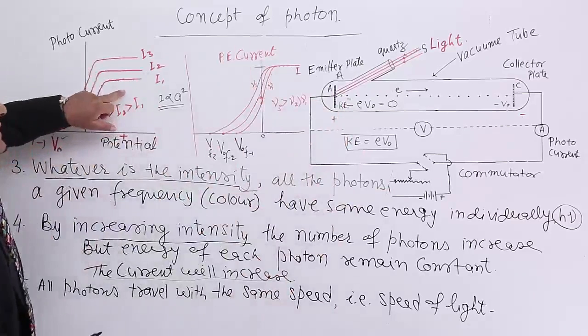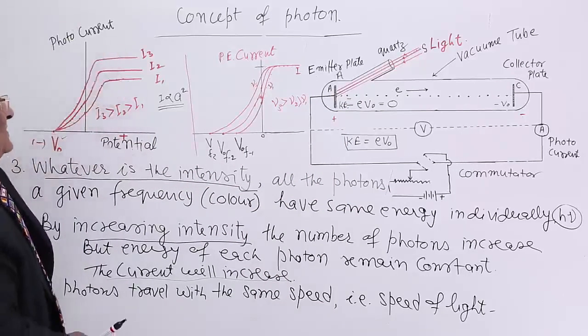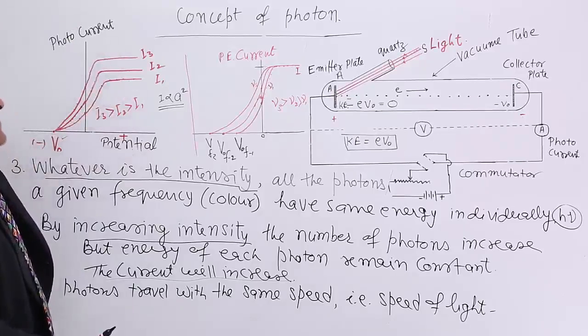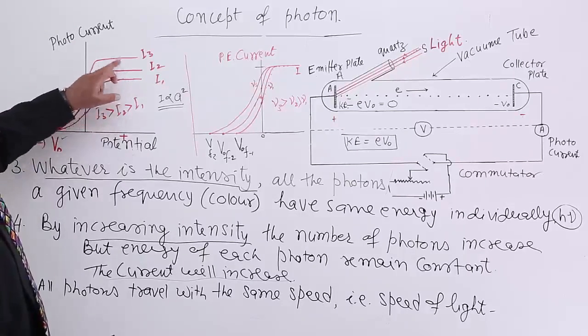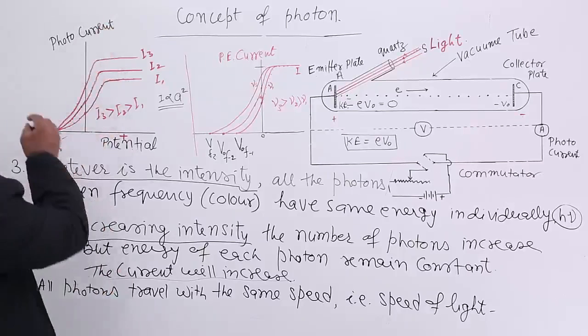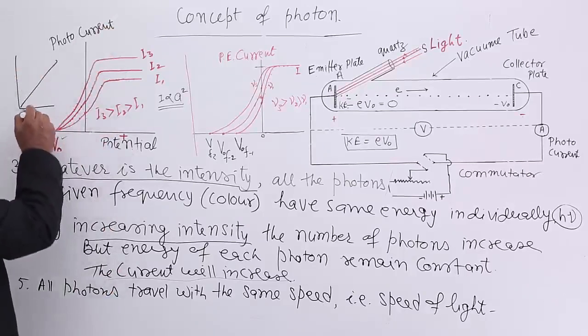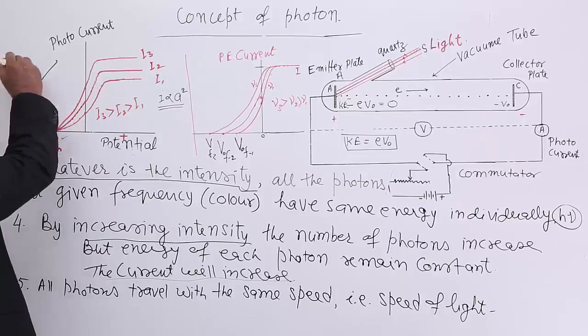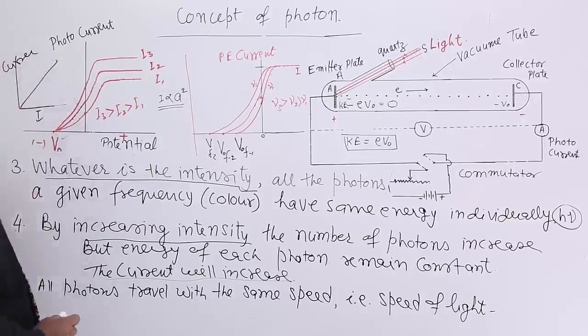Why here it is different? Because we are changing intensity, keeping frequency same. So what's happening? When we change the intensity, the current increases, and that we have done in our earlier lecture also, intensity versus current. So intensity increases, current increases.